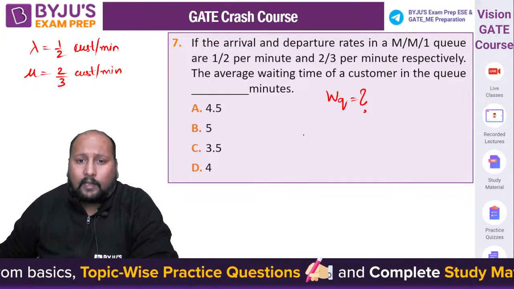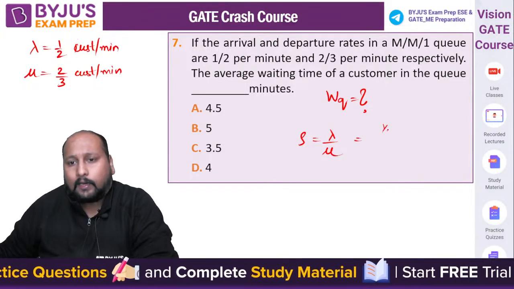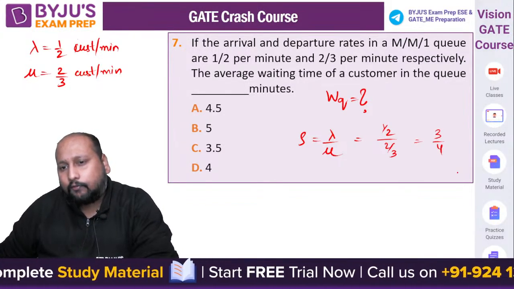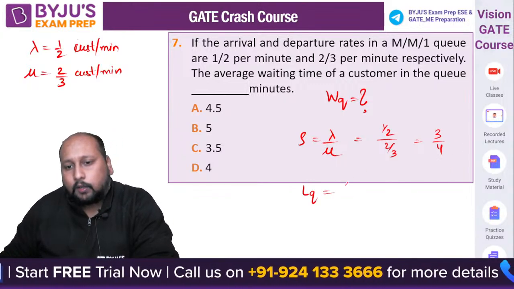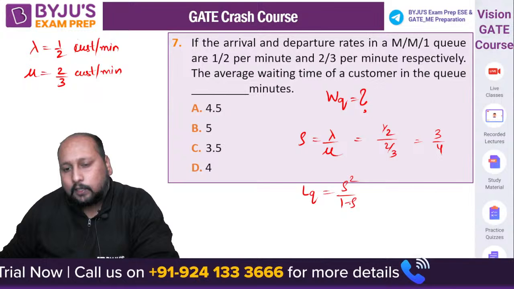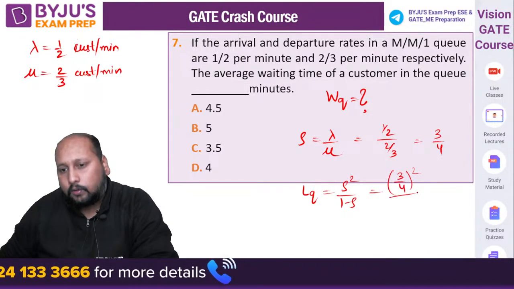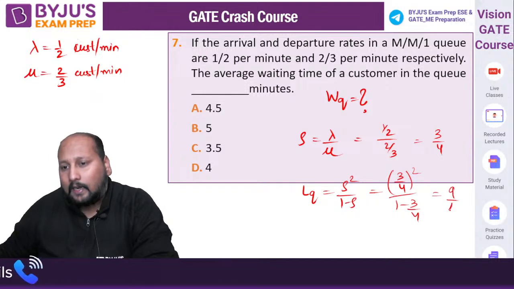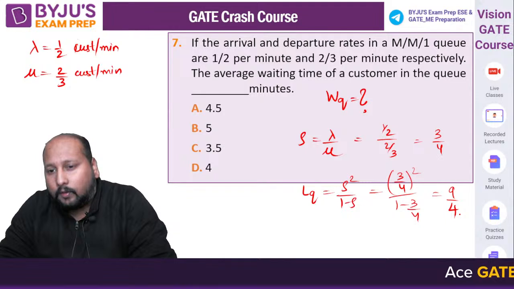We can calculate the value of rho. Rho is equal to lambda by mu. Lambda is 1/2 divided by 2/3. So this is 3/4 as the value of rho. And we can use LQ. LQ is equal to rho square upon 1 minus rho. Right? This is 3/4 whole square divided by 1 minus 3/4. That is coming out to be 9/4, right? Because 1/4 can cancel.